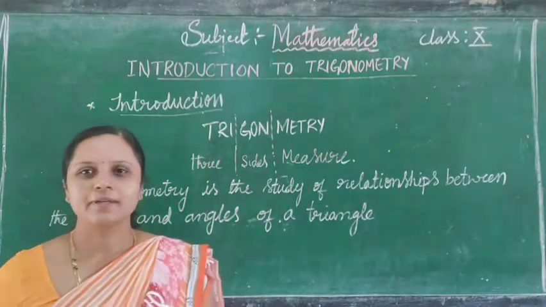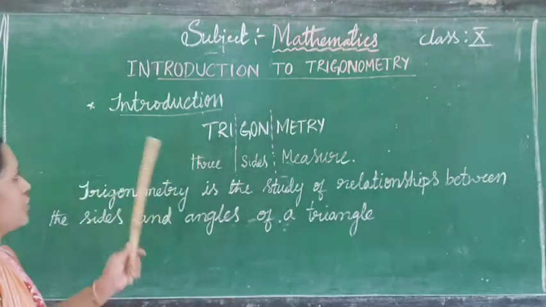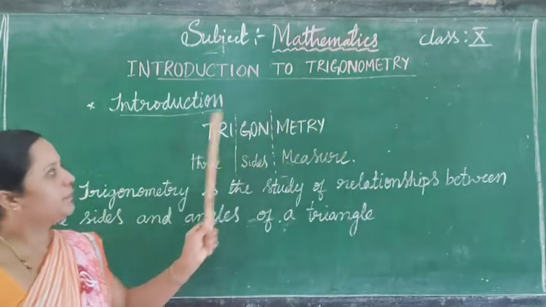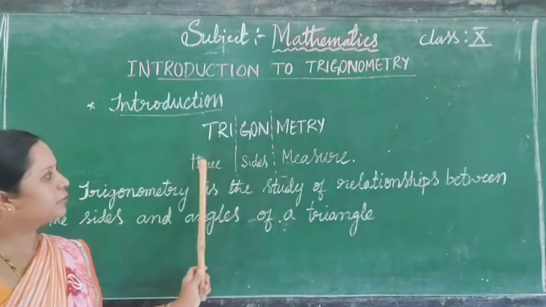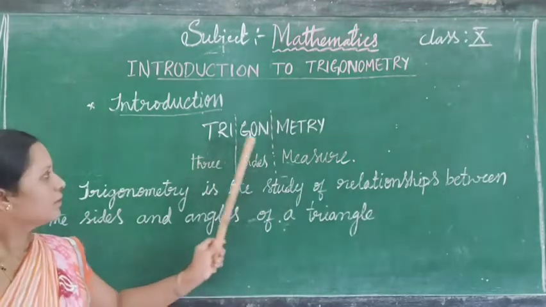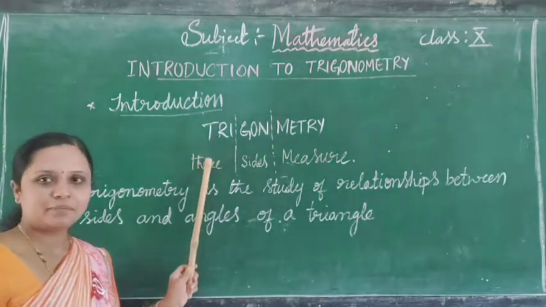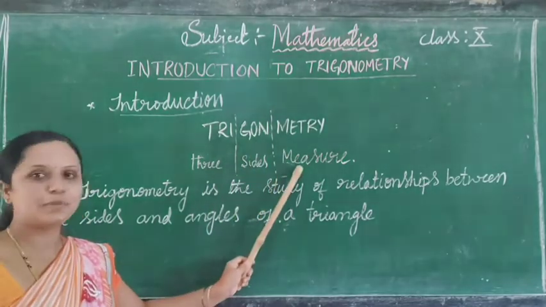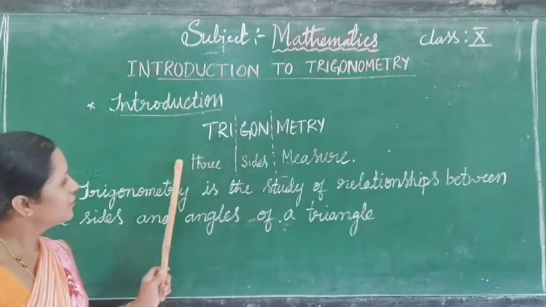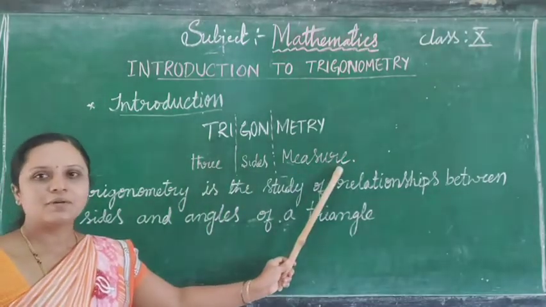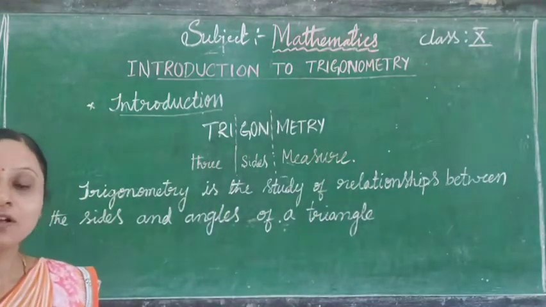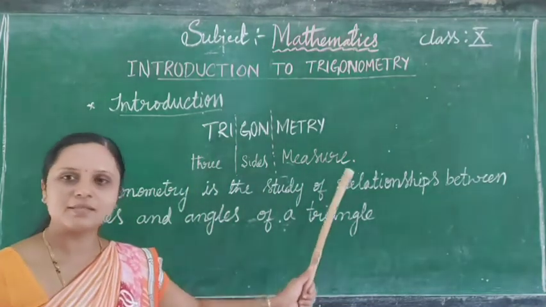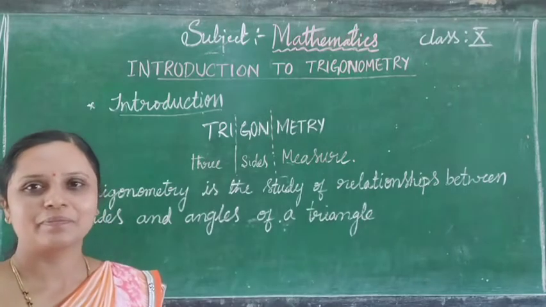Students, first we are going to study the introduction of trigonometry. The word trigonometry can be divided into three parts. The word tri means three, gon means sides, and metry means measure. The measurement of three sides is called trigonometry. And in other words, the measurement of three angles is also called trigonometry.